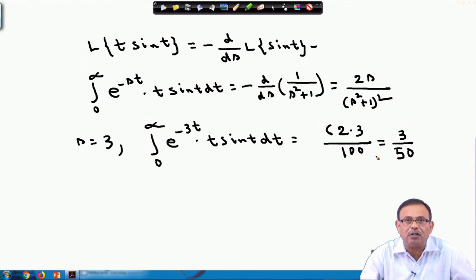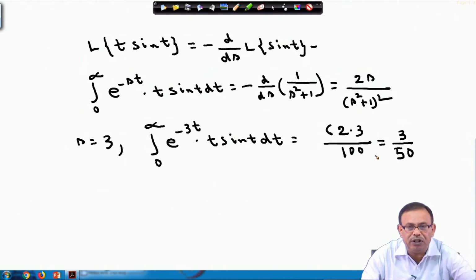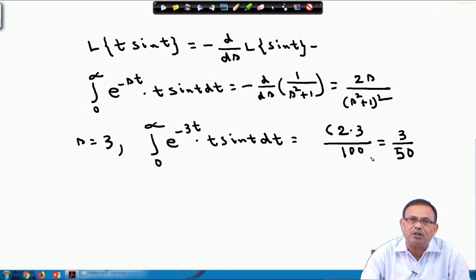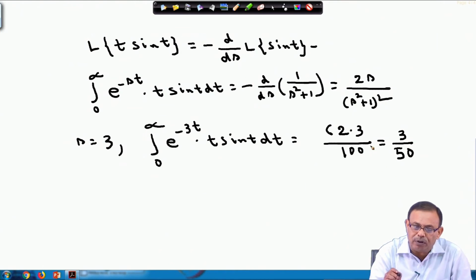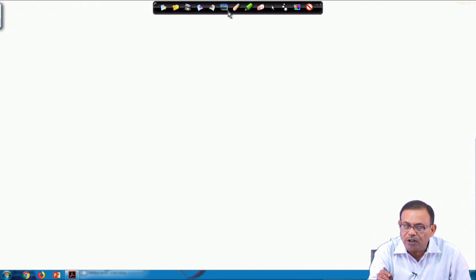Again, this is another example where you see the application of the Laplace transform. If I did not know the Laplace transform, I would have to evaluate this complex integral by the normal integration processes. But using the Laplace transform of sin t and this property, simply in 2-3 lines I can complete the job and find the value of that particular integral. This is the beauty of the Laplace transform.